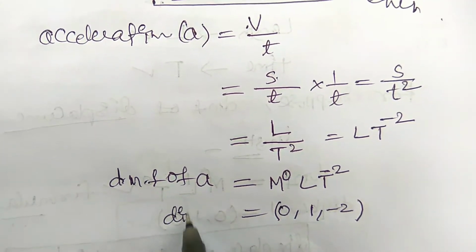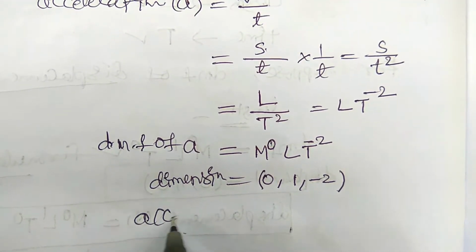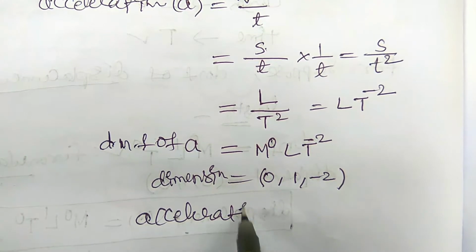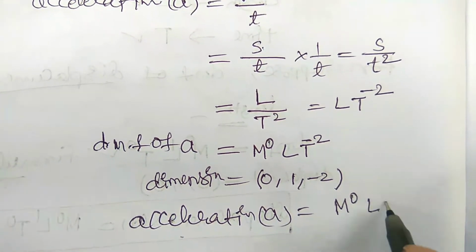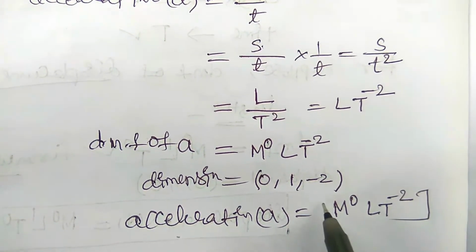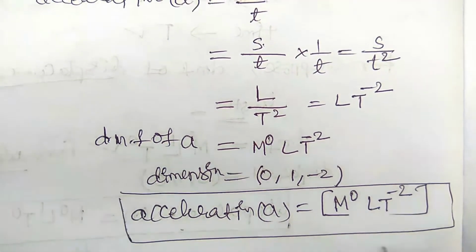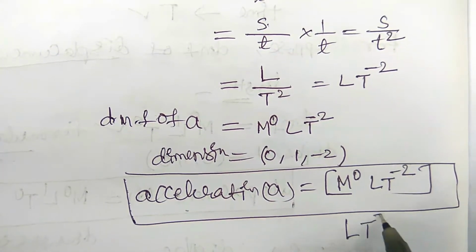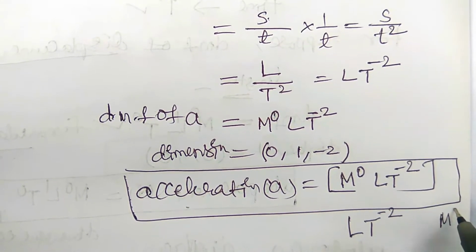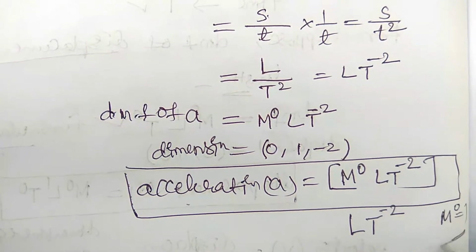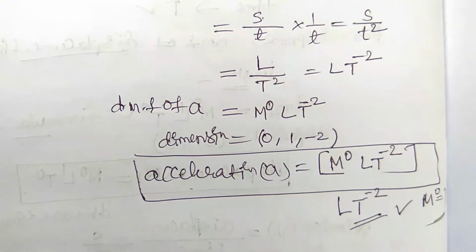So these are the dimensions, and the dimensional equation is acceleration A equal to M0 L t minus 2. So this is the dimensional equation. You can write it simply as L t minus 2 also, because M power 0, or any component to the power 0, is equal to 1. So hence you can write L t minus 2 also. This will also be a correct answer.